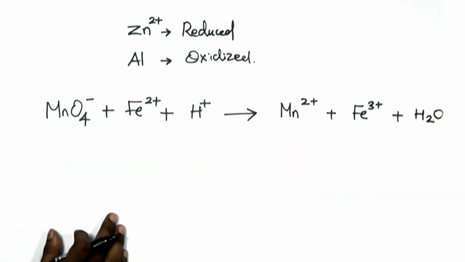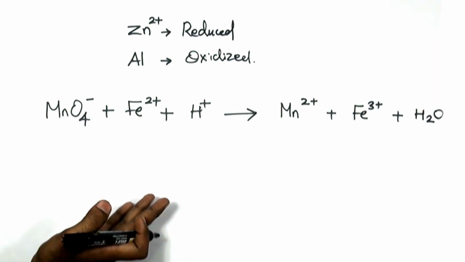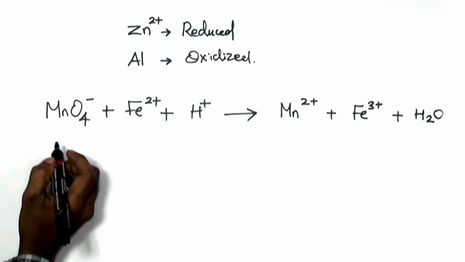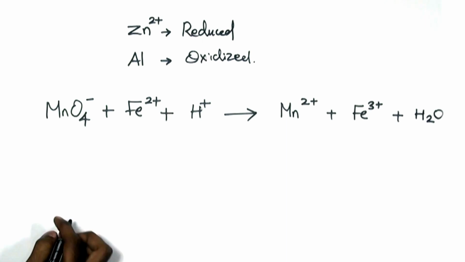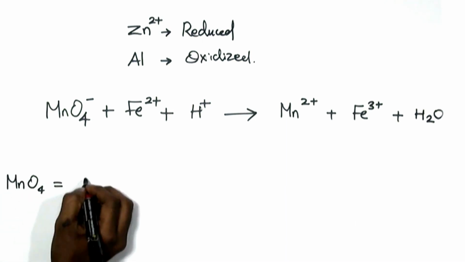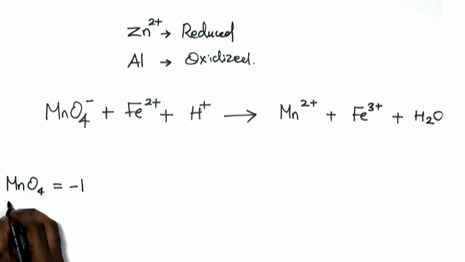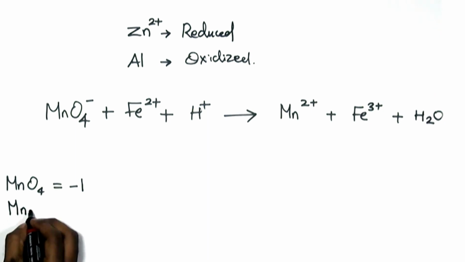Let's consider this equation. We can analyze whether it is a redox equation or not by following the same method. The overall charge of permanganate ion is considered to be -1 because it is mentioned as the superscript. We know that manganese is a transition element, so let it be Mn.